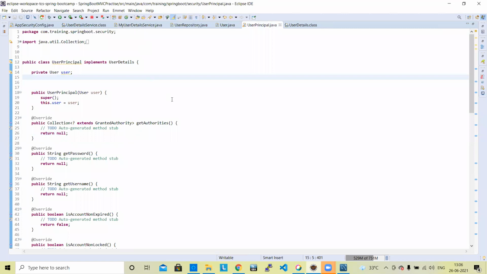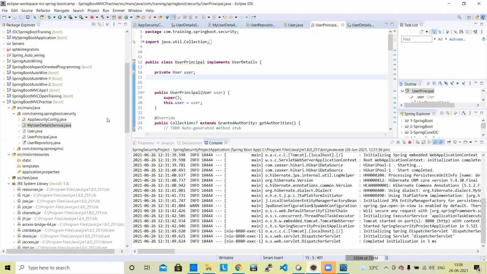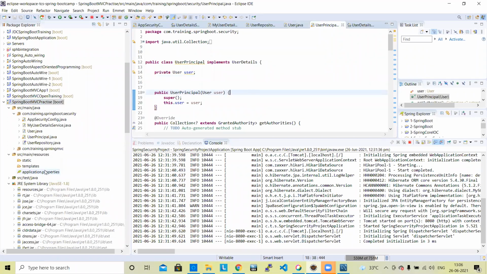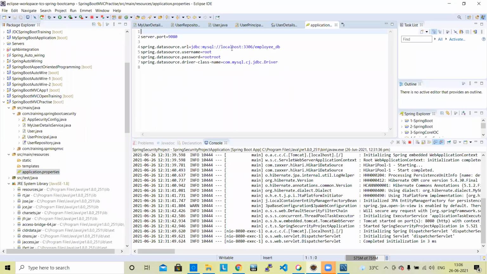Next, will it work now? Okay, we have done all configuration. We can check whether it is working or not. Let's run the program. Most probably it will not work. Okay, you can run again. We have done all configuration related to database, and for database we have done all configuration in the application properties file. You have given the database path, database user, database password, and the com.mysql.driver also.